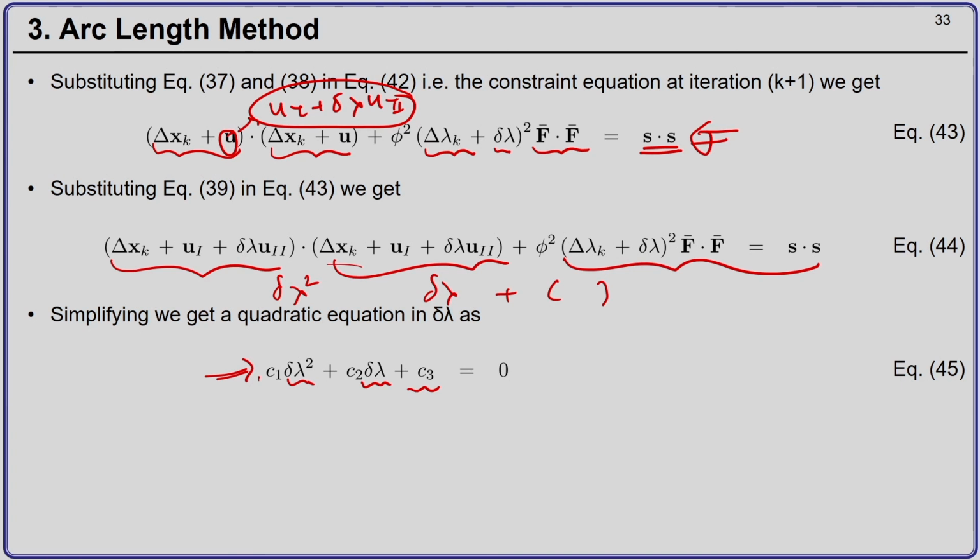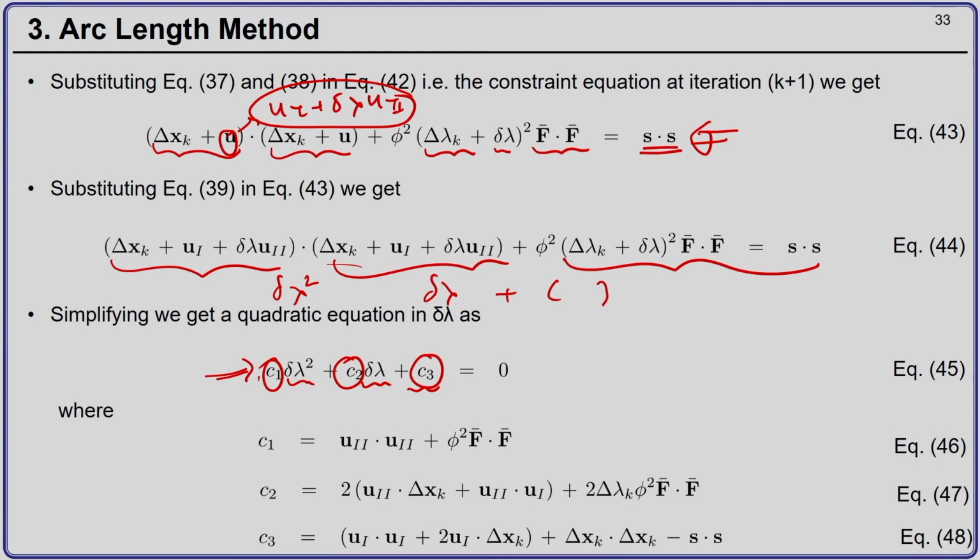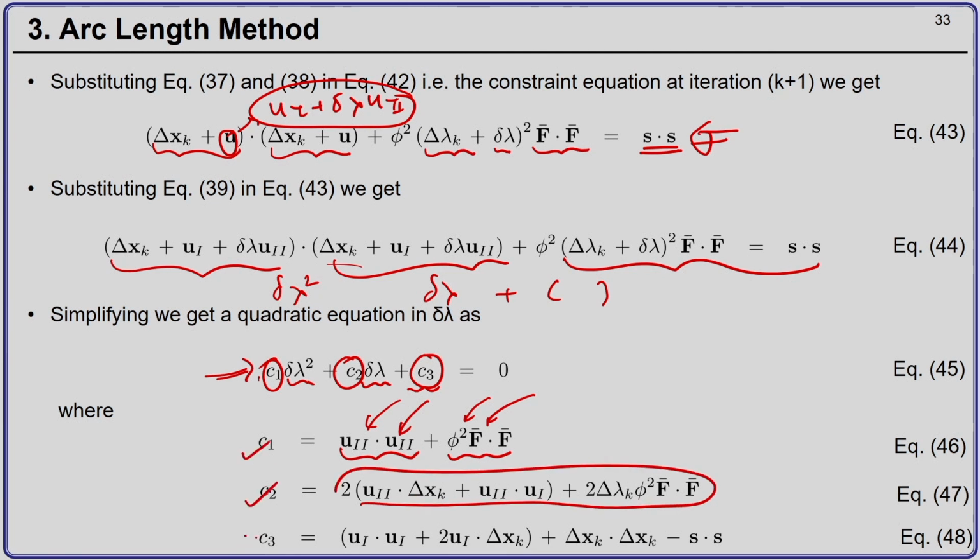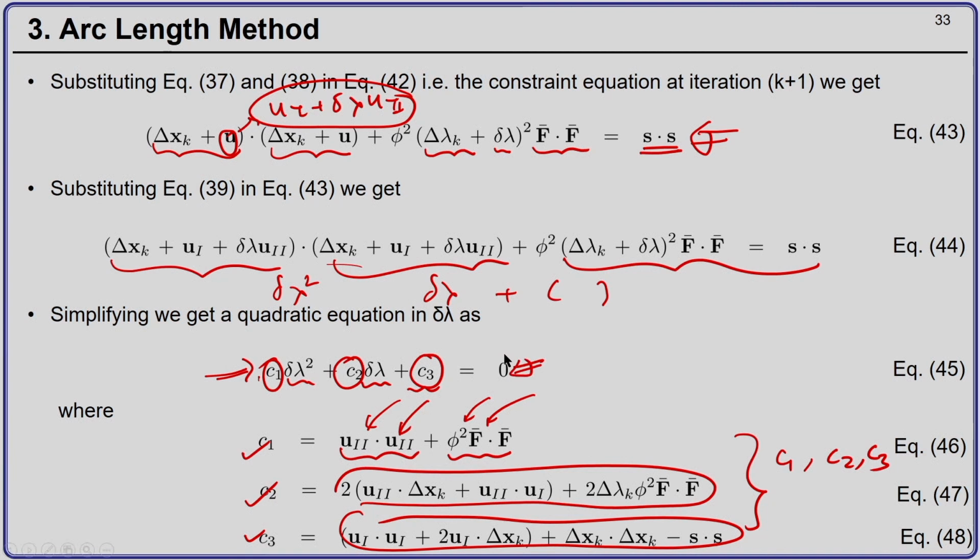And C1, C2, C3 are the coefficients of this quadratic equation, where C1 is u2 dot u2 plus phi square f bar dot f bar. Now, remember phi is given to us, f bar is given to us, u2 we have already found out. Similarly, here all the terms on the right hand side are given. So, C2 is known. Similarly, C3 given by the following expression is also known. So, these constants C1, C2, C3 are the coefficients of the quadratic equation in 45, and they are known.